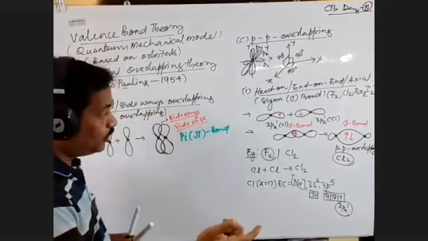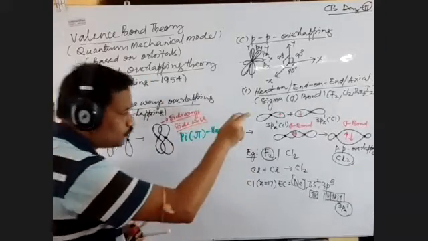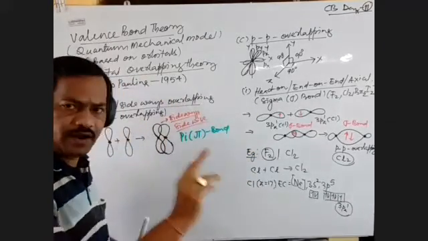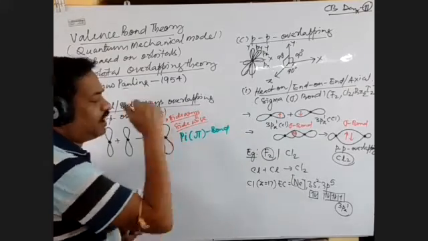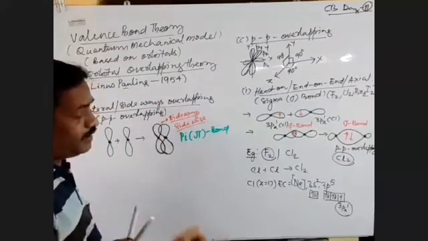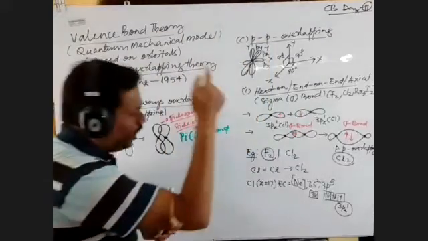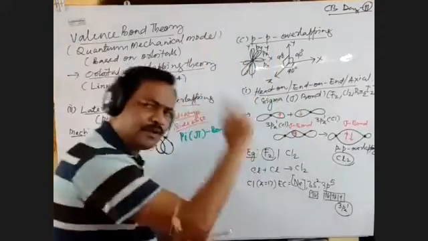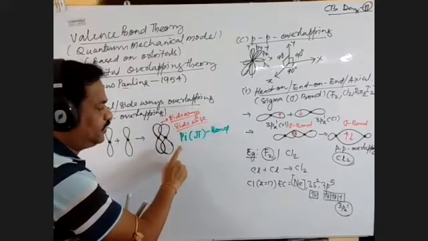Because already I told you, if the orbitals are not capable of axial overlapping or head-on overlapping, the second option is sideways overlapping. Means one should already be engaged in the first overlapping. First of all, a sigma bond should be produced, then only a pi bond is possible.